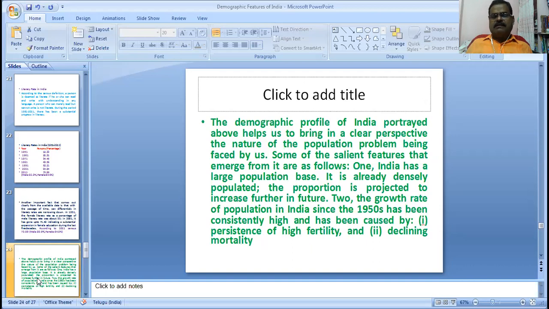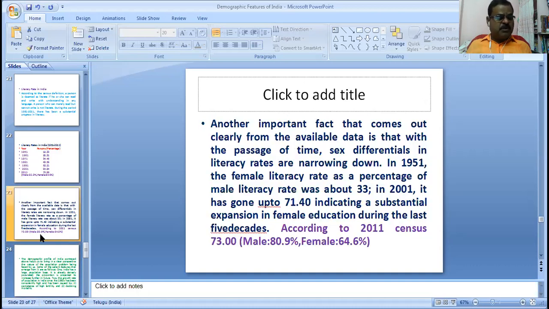The second one, life expectancy. The third one, sex ratio. The fourth one, rural urban population. The fifth one, the literacy rate. The sixth one. These are the demographic features. Another important demographic feature is the age composition. What is the age composition?